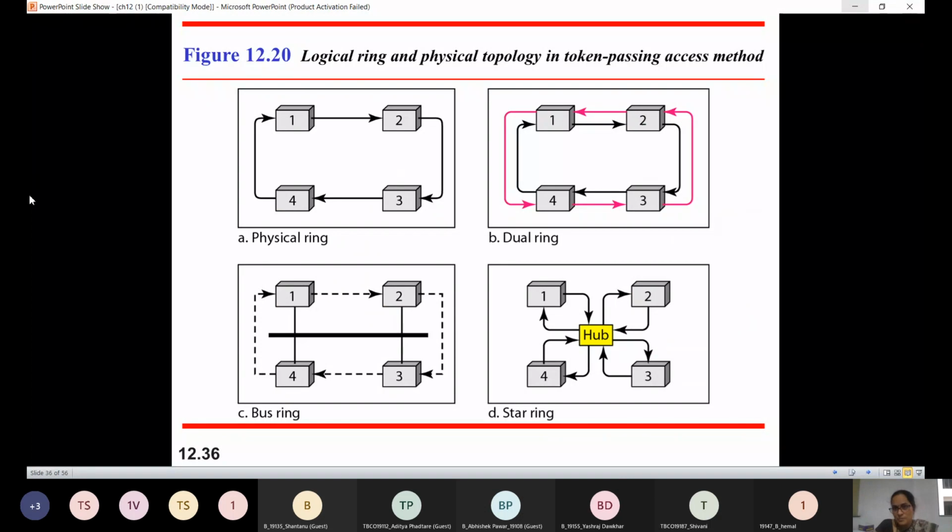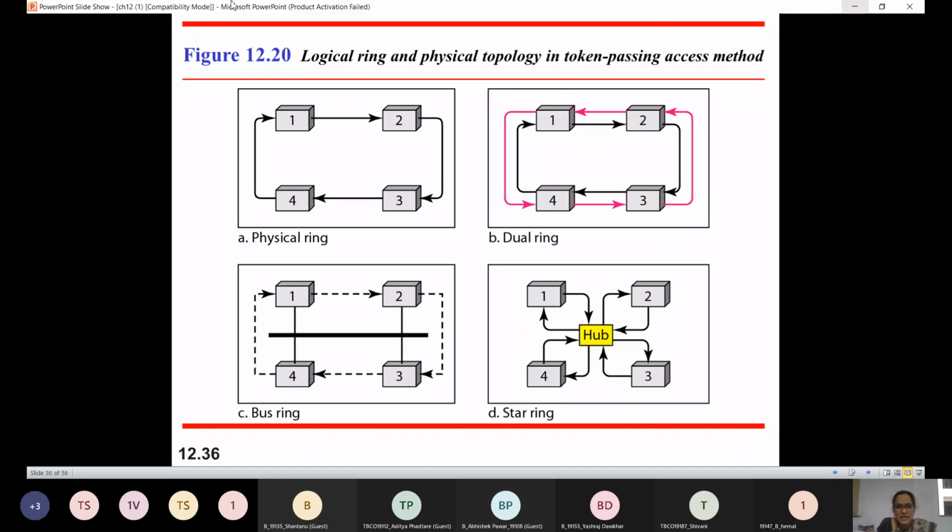And then we have the token passing method. Now what is this token passing method? In a token passing method, the station which has the token will be able to pass data on a channel. This can be implemented in a ring topology very well.